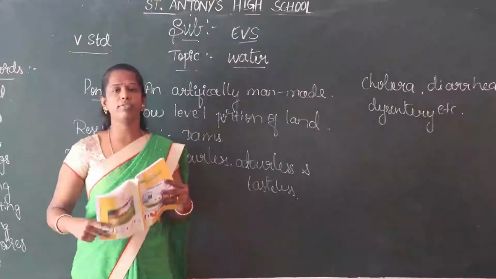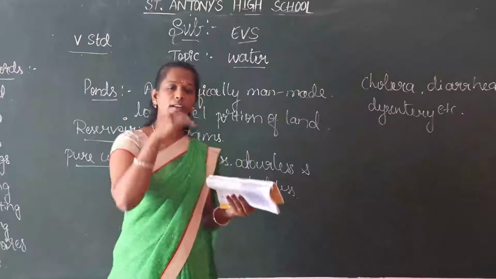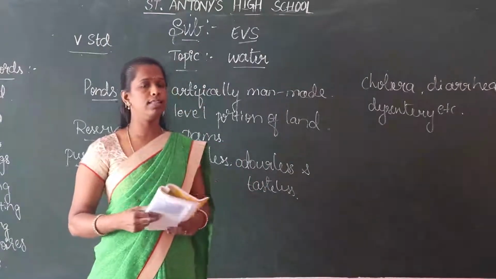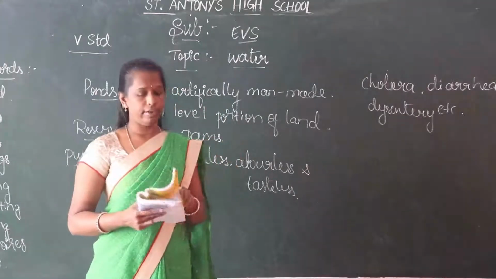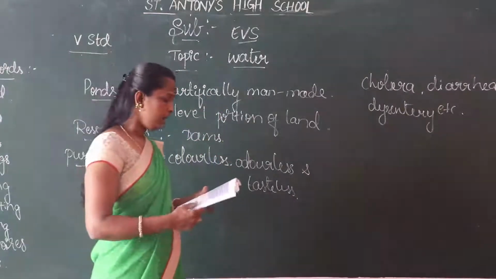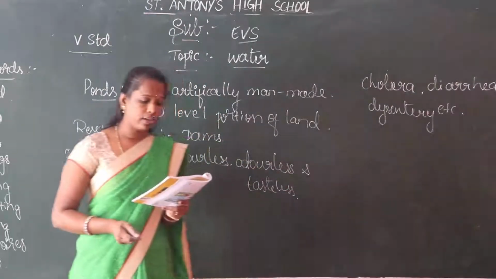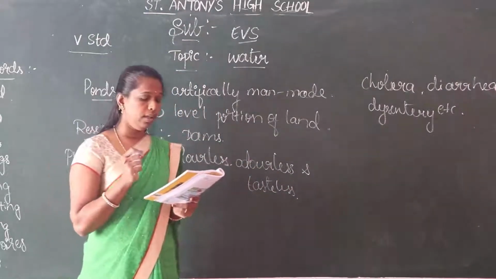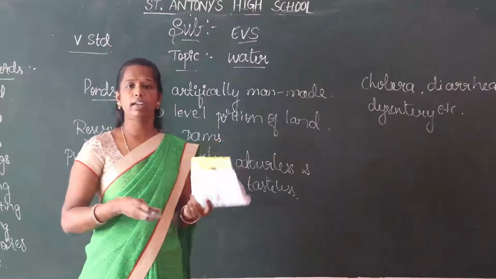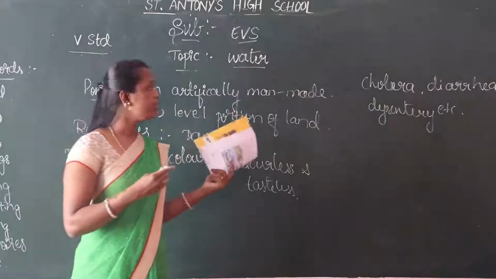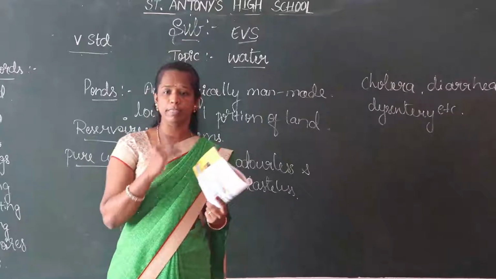Now what is aquatic life? Fish and other animals living in the water are called aquatic life. It affects the aquatic life also. So diseases like cholera are caused by contaminated water. Some mosquitoes breed on stagnated water. So directly or indirectly, all the diseases are caused by water and also air and also some insects.